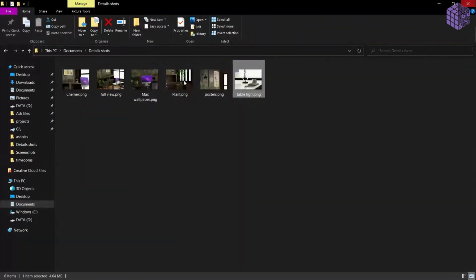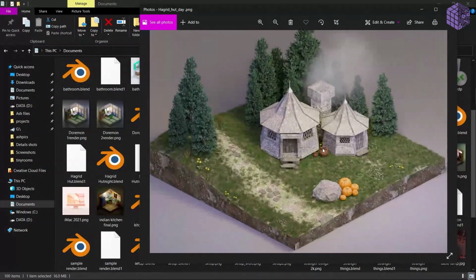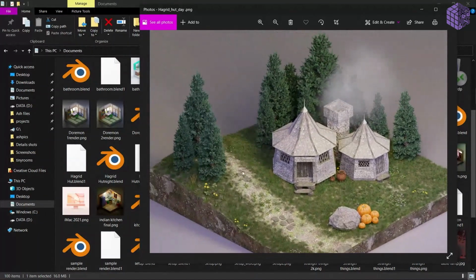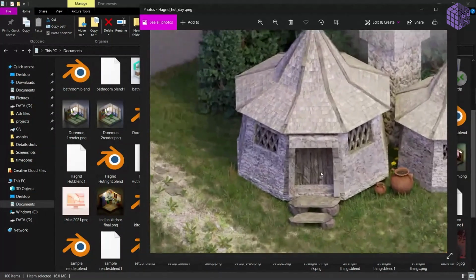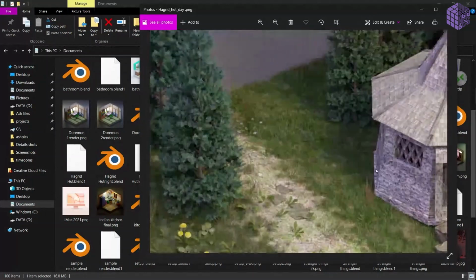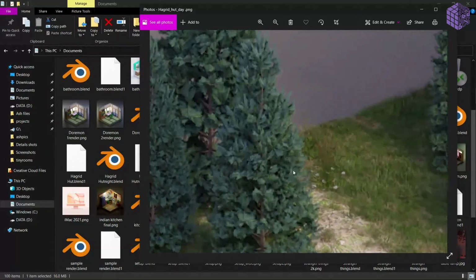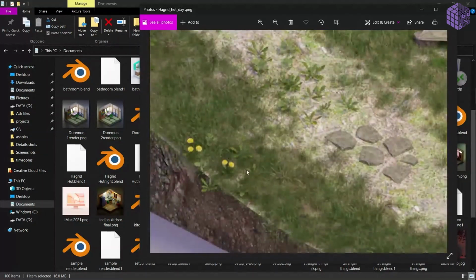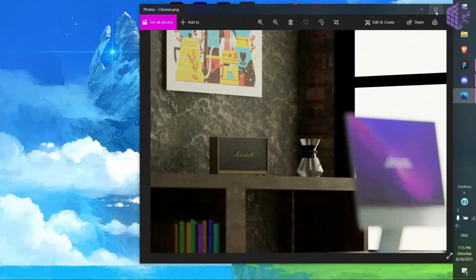So recently I created Hagrid's hut, Hagrid from Harry Potter. This is a very advanced kind of render. The trees are very detailed, every grass blade. This is very high detail. And what I did later, I changed the lighting a bit and converted that scene into a night scene. So this is how cool Blender is. You can do a lot. So yeah.